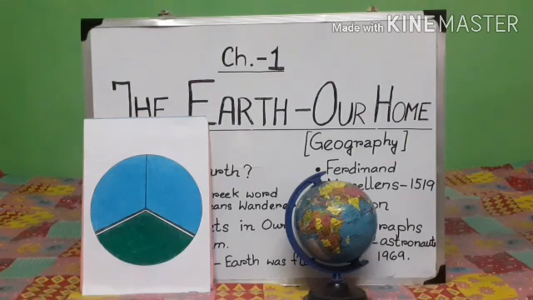Now the water part is also very useful in several ways. Only land is not important. Water is also important. Water bodies on land are used to irrigate crops. What do you mean by irrigate? Irrigation is watering of land to make it ready for agriculture or to grow crops.